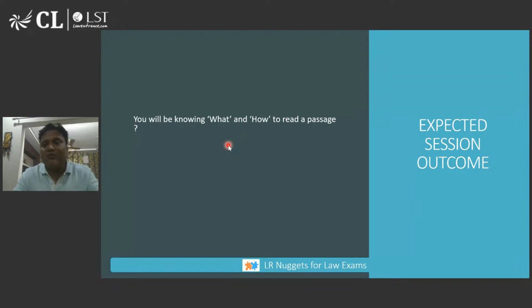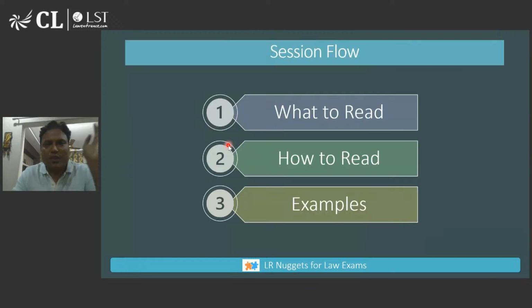Of course, there are quite a few examples that I have picked up. So it is less of a theoretical thing, and more of what I am going to teach you through application of the concepts. For the first 5-10 minutes we will be spending on what to read and how to read, and then the examples. The majority of the time will be spent on the examples, that means application of what I am suggesting. So, let us begin.